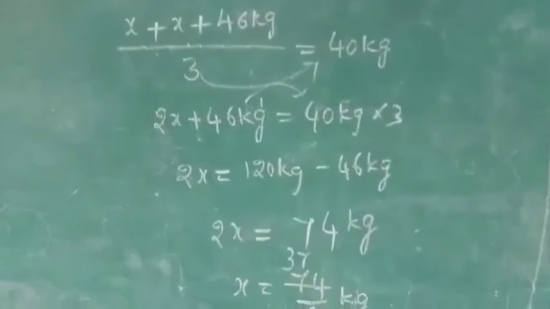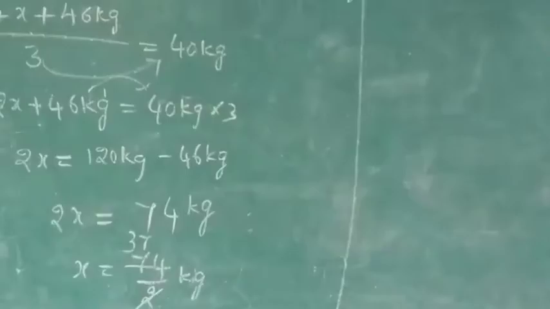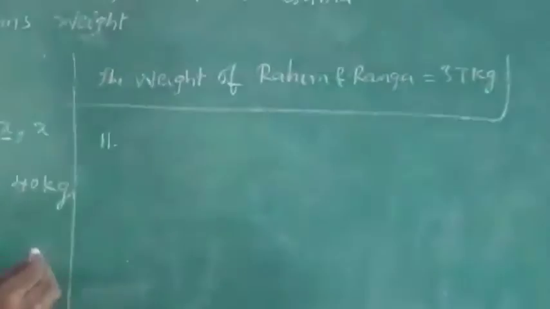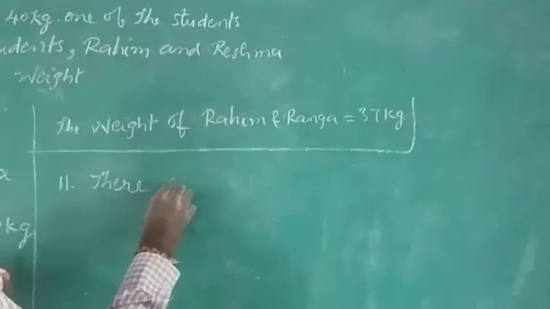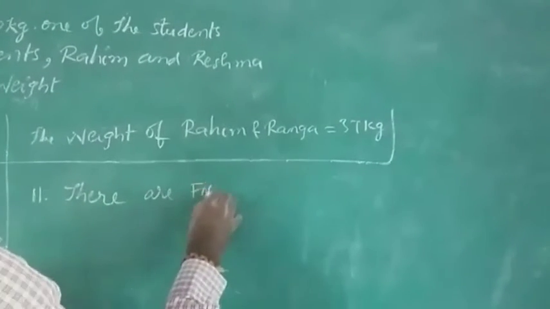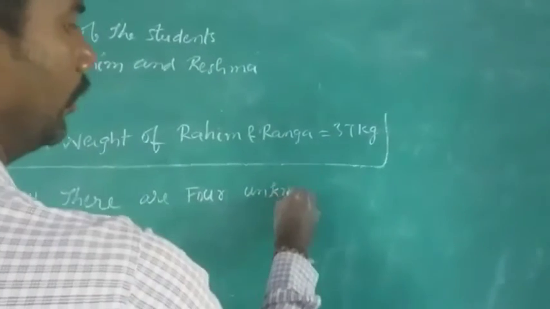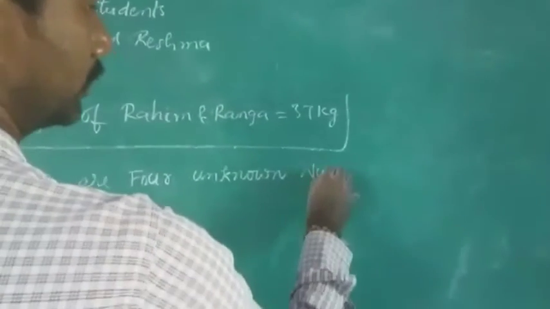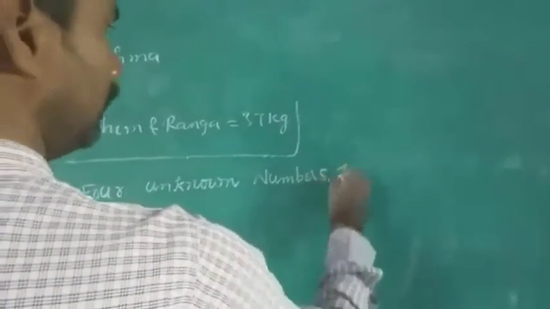The next, I would like to explain you the 11th problem. I will go for the 11th problem. What is the 11th problem? There are 4 unknown numbers.